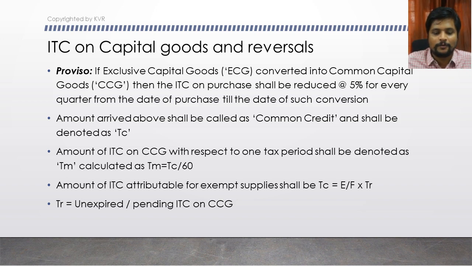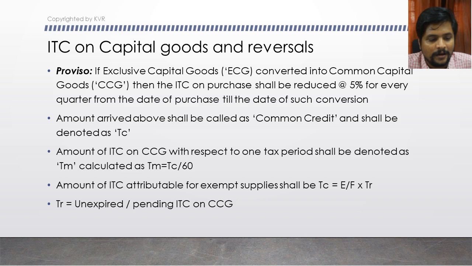Every tax period you have to compute the remaining balance of ITC available for utilization. That amount is called TR. That TR has to be taken on a proportionate basis for the exempted supplies by applying this formula.